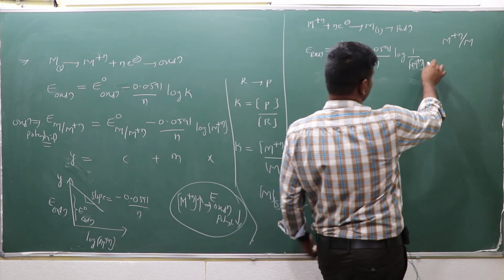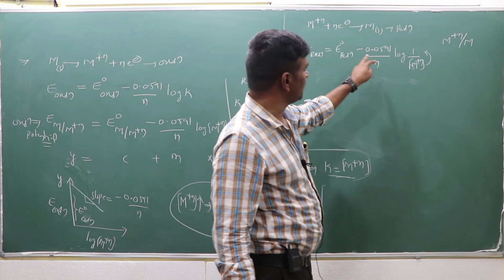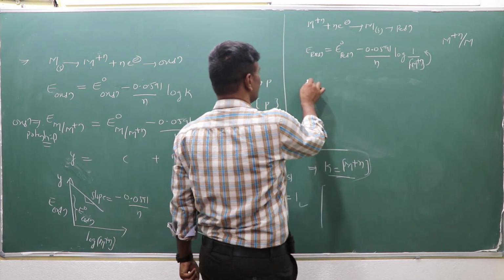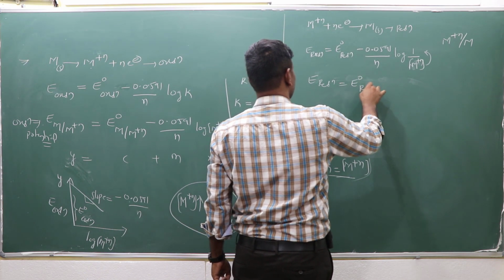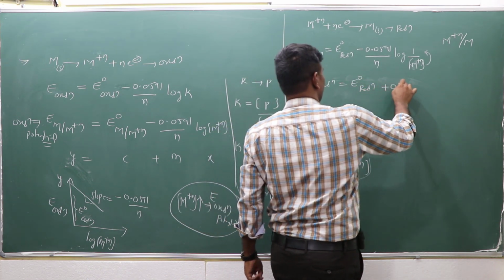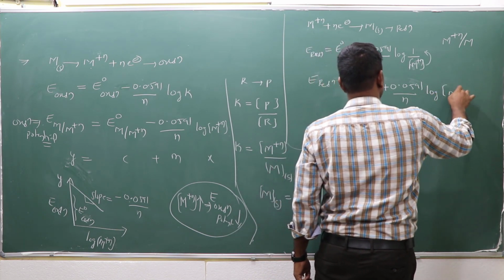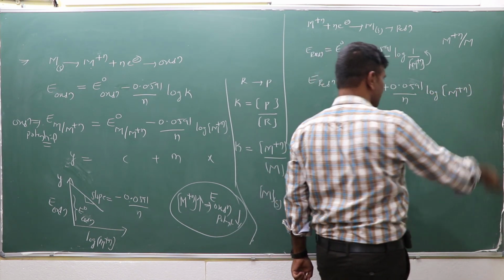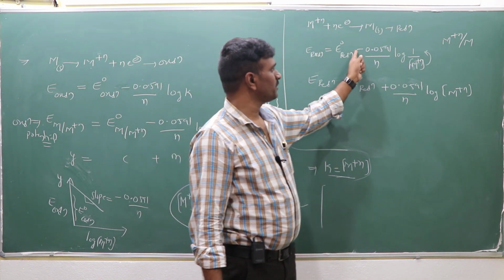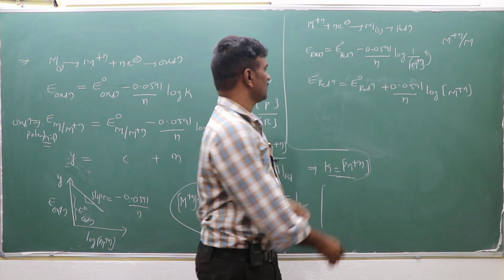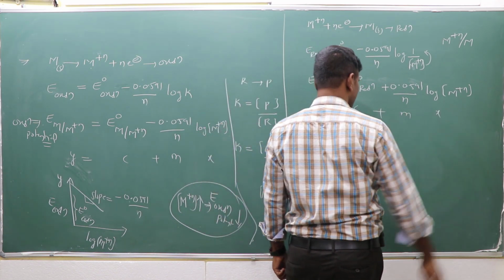If this denominator is shifted to the numerator, what will happen? Log 1 by x is equal to minus log x. Already a minus is there. If it is minus log x, what will happen? E reduction potential is equal to E0 of reduction plus 0.0591 by n log M^n+, if it is shifted to the numerator. Minus is there, already, minus into minus is plus. So here it is again a y is equal to C plus mx type graph.